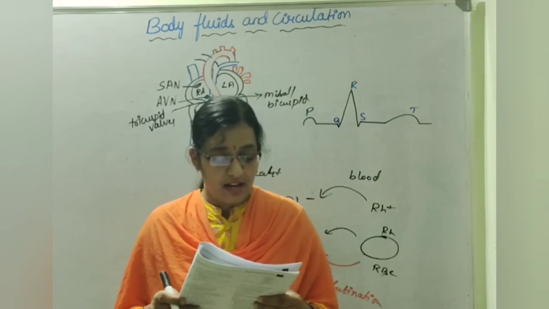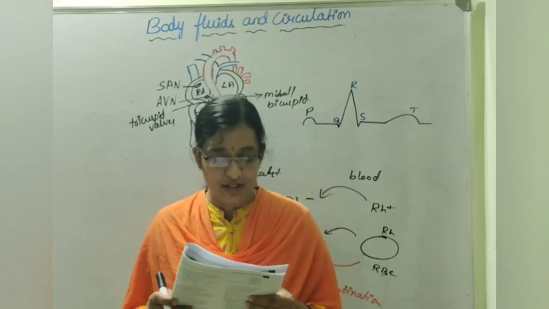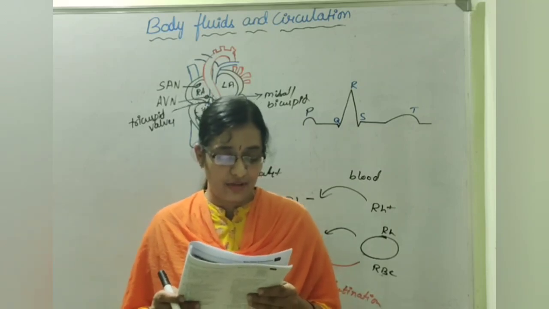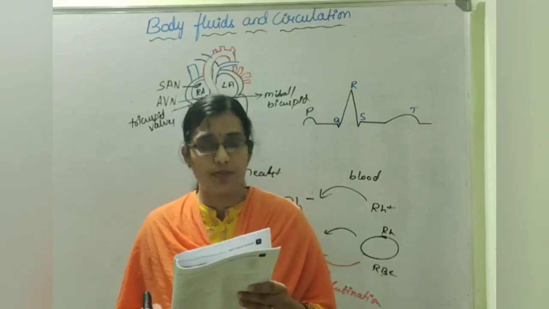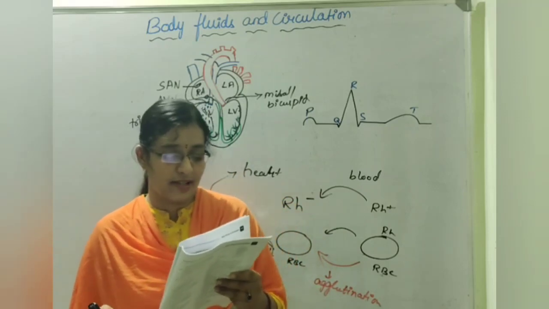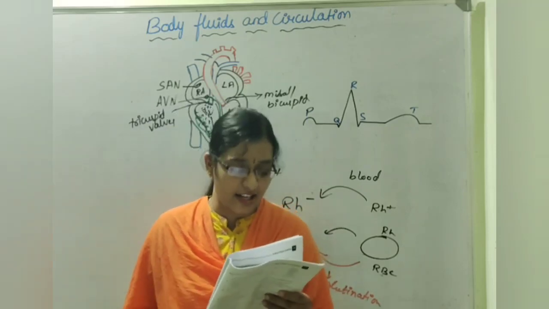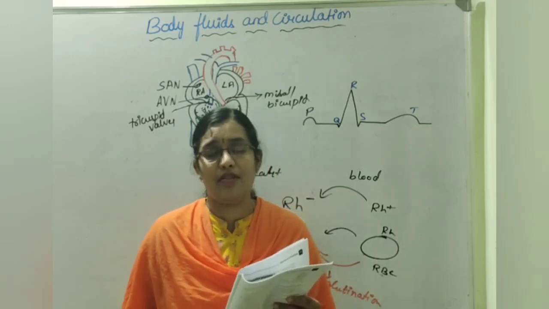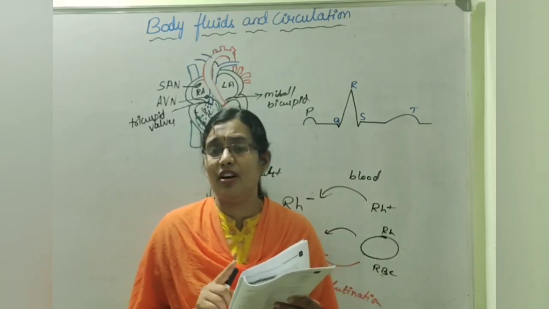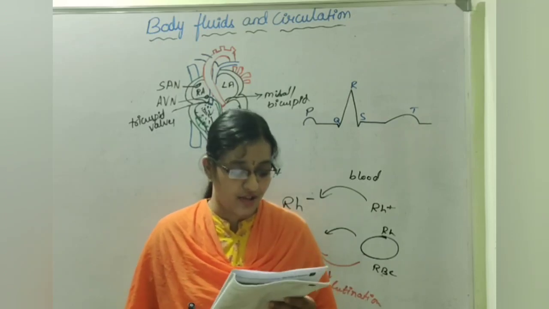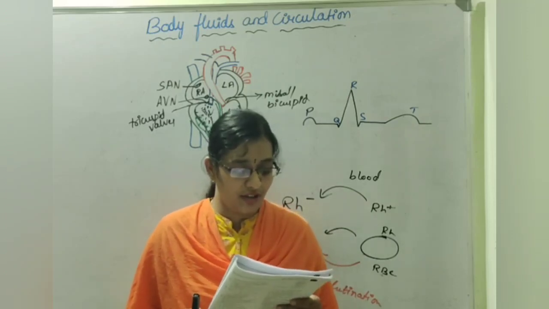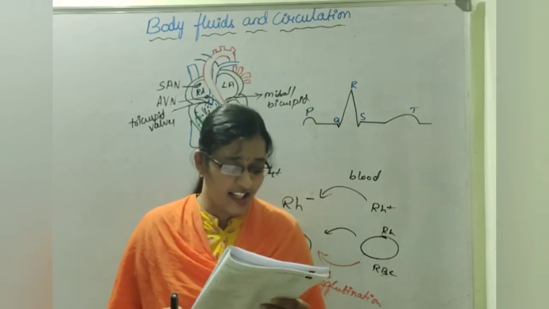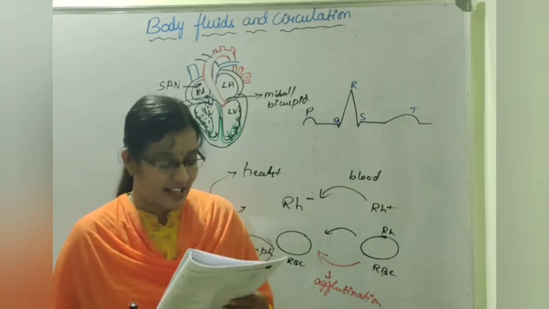Lub, they have given first heart sound associated with the closure of tricuspid and bicuspid valve. Second one, cardiac output, that means the stroke volume multiplied by heart rate gives the cardiac output. Dub, second heart sound due to the opening of semilunar valves. Here, during the opening of any valves, sound is not produced actually. And then fourth one, duration of a cardiac cycle. Duration of a single cardiac cycle is 0.8 seconds, they have given.